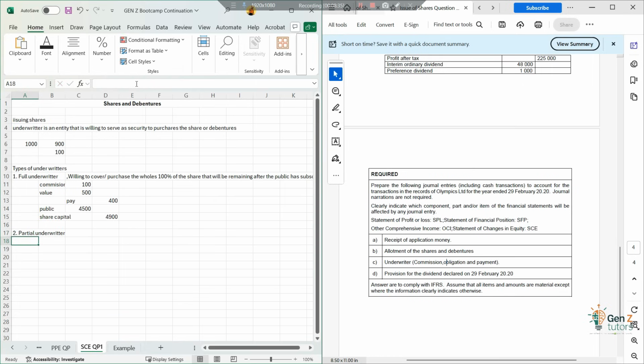A partial underwriter will be an underwriter that is willing to cover a certain portion of the shares after the public has subscribed, right? After the public has subscribed.